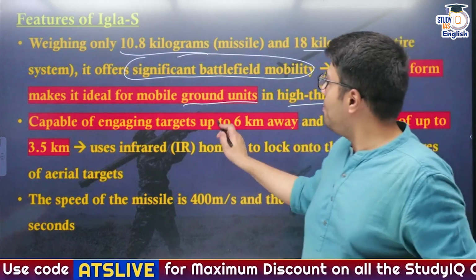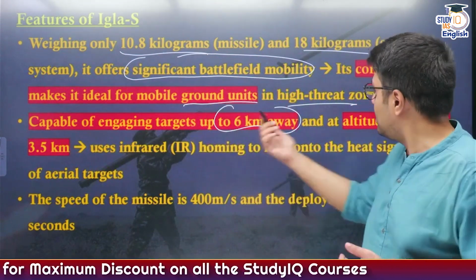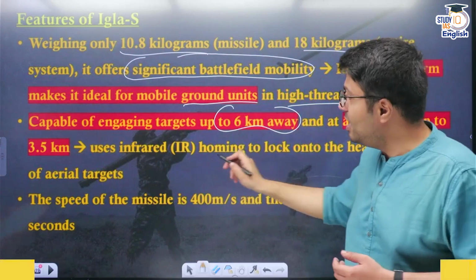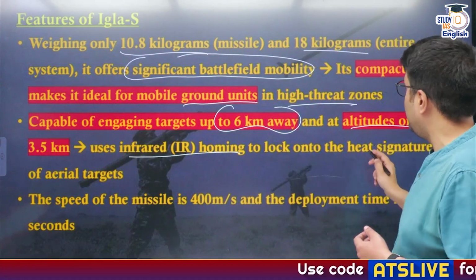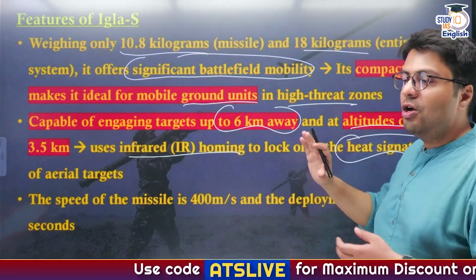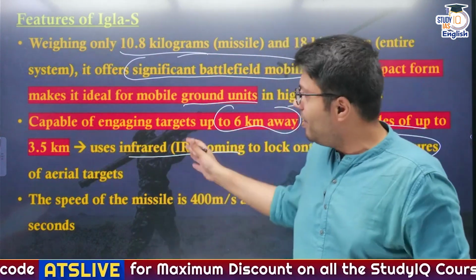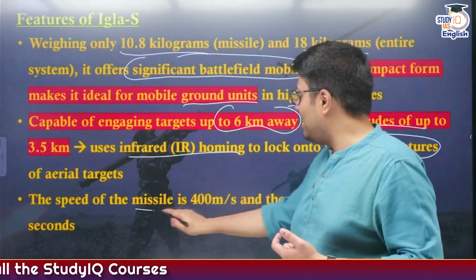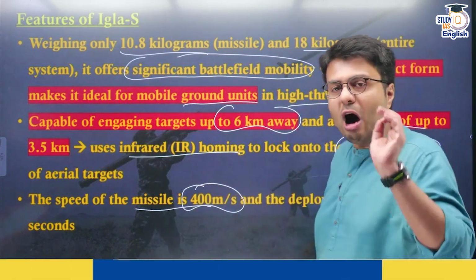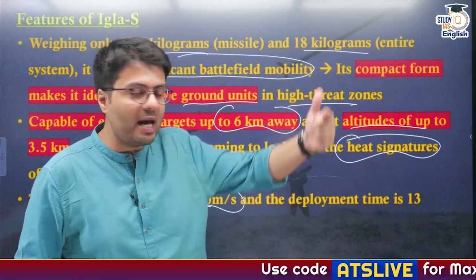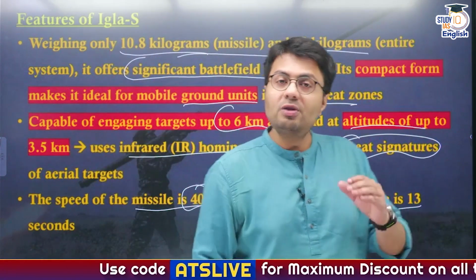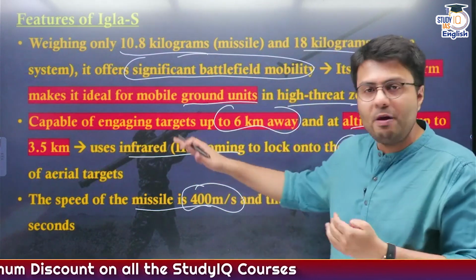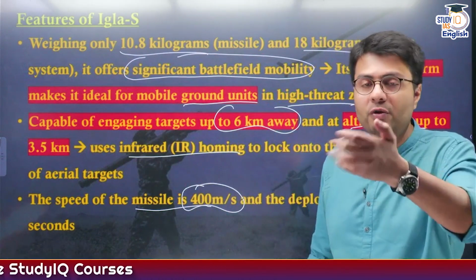Now this is also capable of engaging targets up till a range of 6 kilometers, and when it comes to altitude it can track targets up till a height of 3.5 kilometers. Now it uses infrared homing systems to lock on the targets based on the heat signatures of aerial targets. So any target with even an iota of heat signature will be tracked and destroyed by the Eagle-S system. Now after you launch the missile, it can travel at the speed of 400 meters per second, and you know how much time you need to launch another missile? Just 13 seconds. So this is why it is so effective against very near range targets, particularly drones, particularly helicopters, and that is why we provide these missiles to our soldiers in the forward areas.